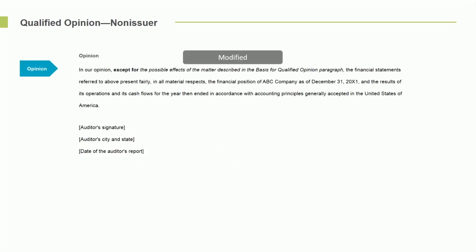Notice here it's modified because we say, in our opinion, except for the possible effects of the matter described in the basis for qualified opinion paragraph, the financial statements above present fairly in all material respects the financial position of ABC at December 31st and the results of its operations and cash flows for the year then ended. We sign and we date it.